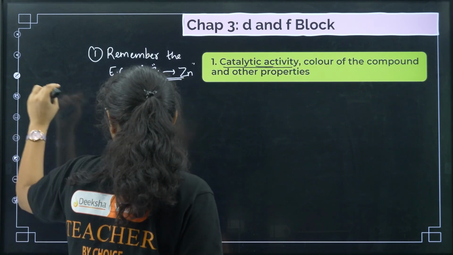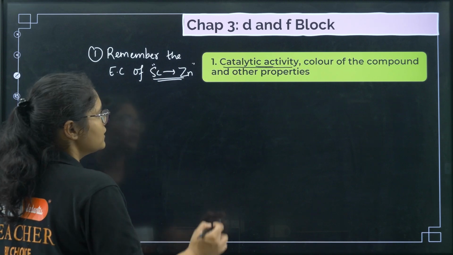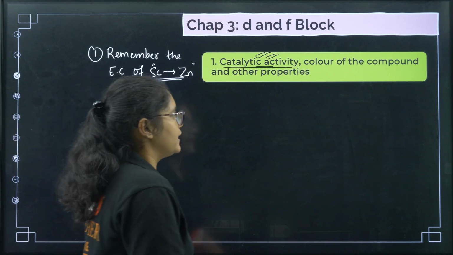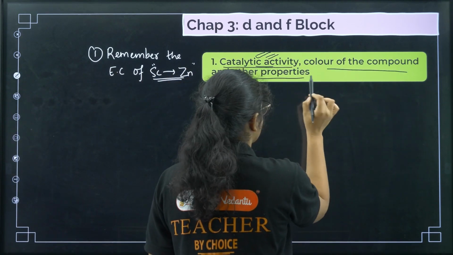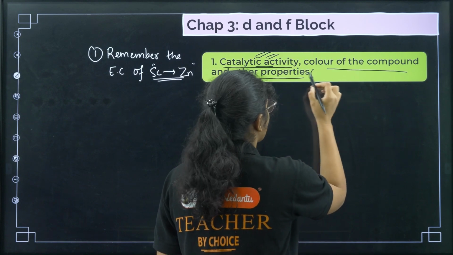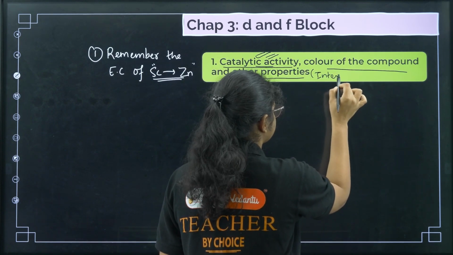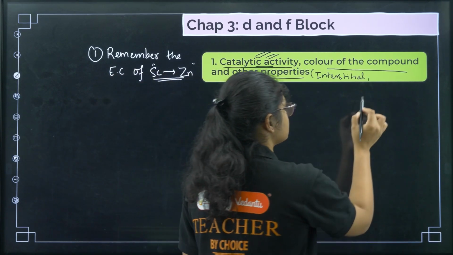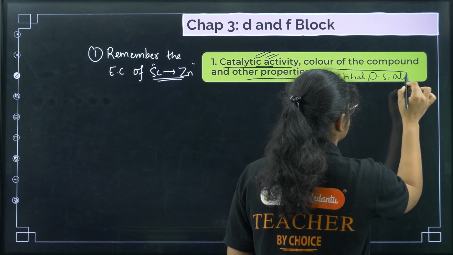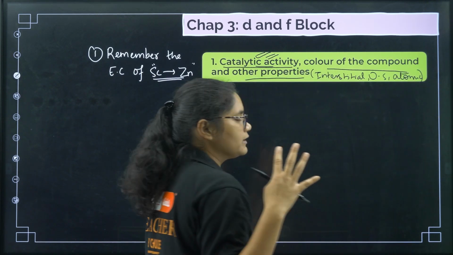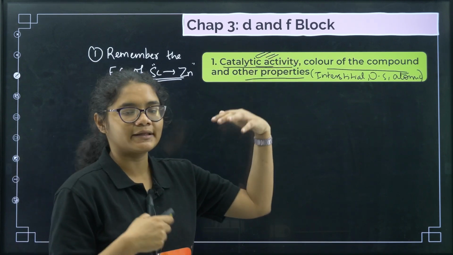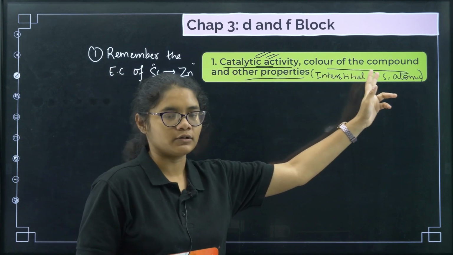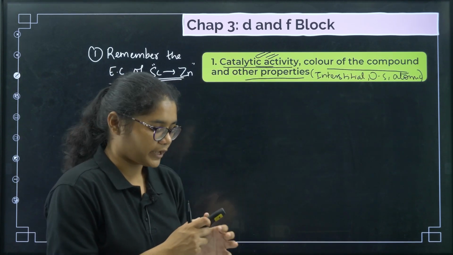So make sure to first remember the electronic configuration. Next, coming to properties, what all properties can you focus on? I saw a lot of previous year papers, and catalytic property is asked most of the time. Next, color of the compound and other properties. In other properties you can focus on interstitial compounds, that is asked. Then electrode potential, oxidation states, atomic size. There are almost 14 physical properties, but most probably catalytic activity is asked many times in the exam. So more focus is on catalytic property, and just revise all the other physical properties once.